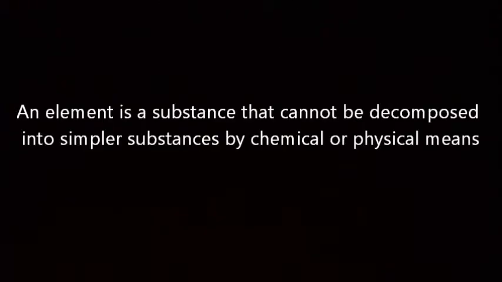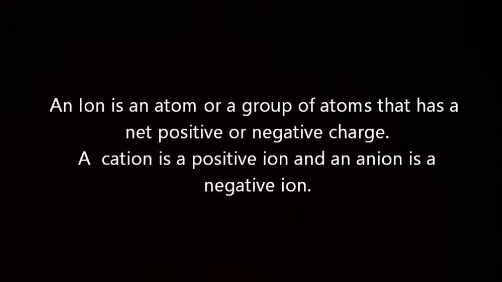An element is a substance that cannot be decomposed into simpler substances by chemical or physical means. An ion is an atom or a group of atoms that has a net positive or negative charge. A cation is a positive ion and an anion is a negative ion.